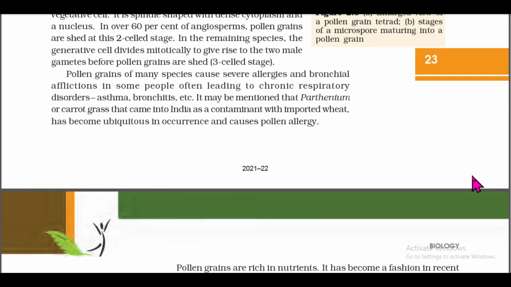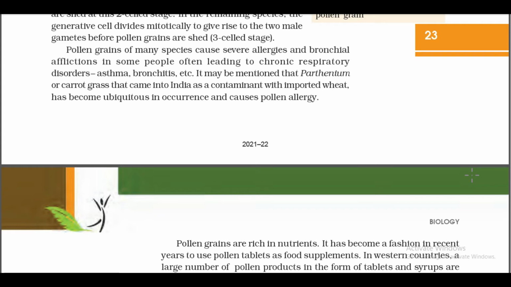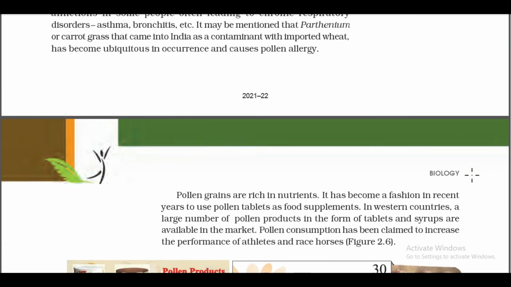It may be mentioned that Parthenium or carrot grass, which came into India as a contaminant with imported wheat, has become ubiquitous in occurrence and causes pollen allergy. Pollen grains are rich in nutrients.